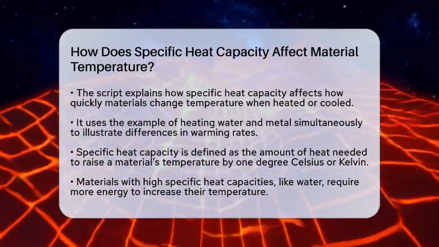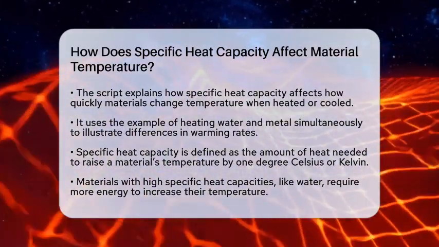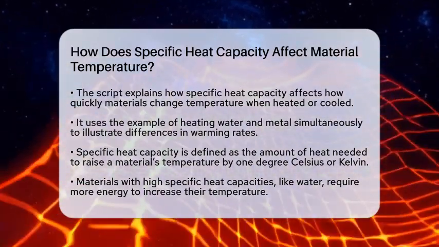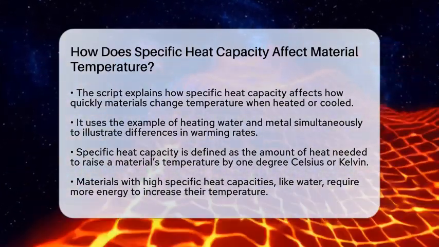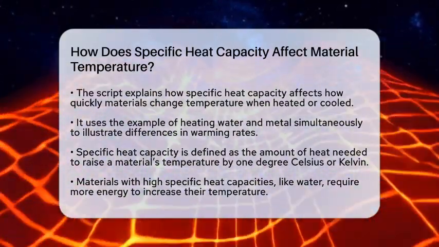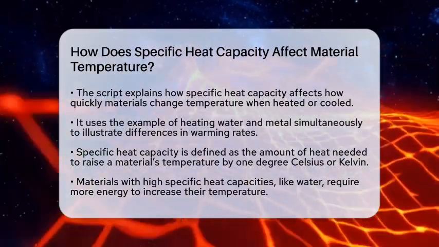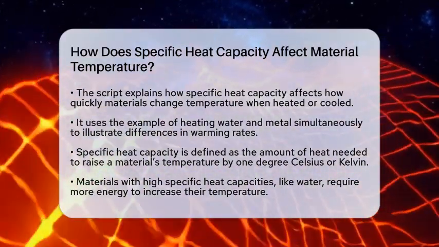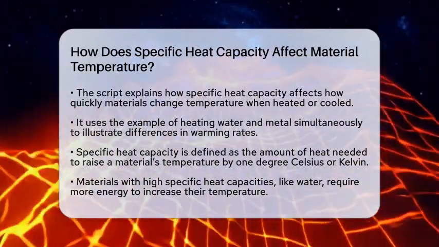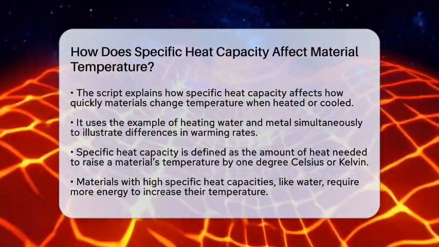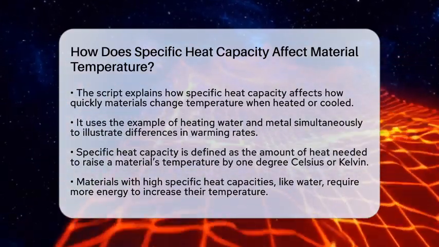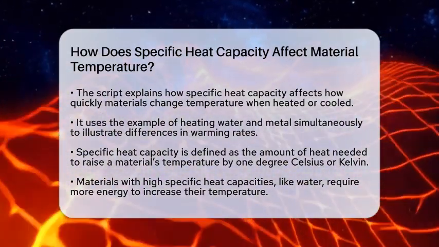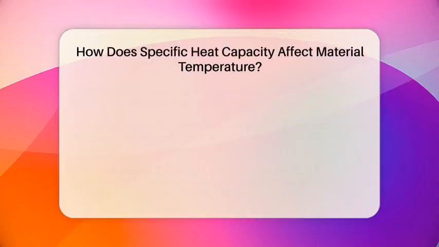This property tells us how much heat energy is needed to raise the temperature of a certain amount of material by 1 degree Celsius or Kelvin. It's like the material's ability to store thermal energy. When you add heat, the temperature of the material changes depending on its specific heat capacity. If a material has a high specific heat capacity, it needs more heat to increase its temperature. That means it heats up slowly because it absorbs a lot of energy without changing temperature much.